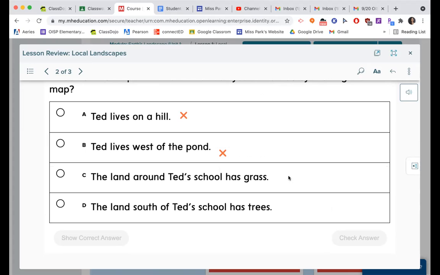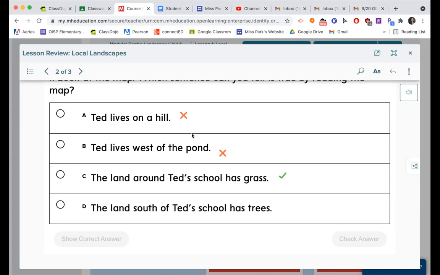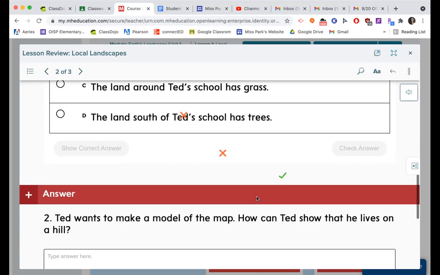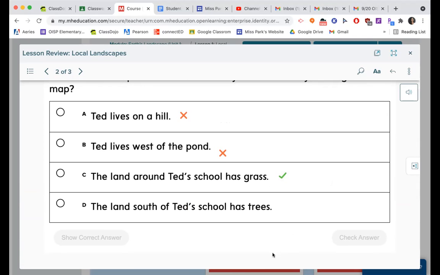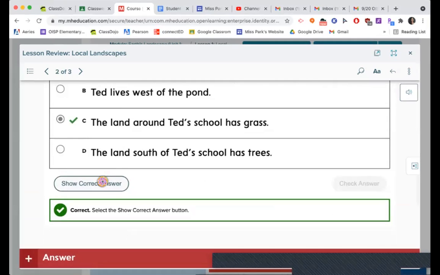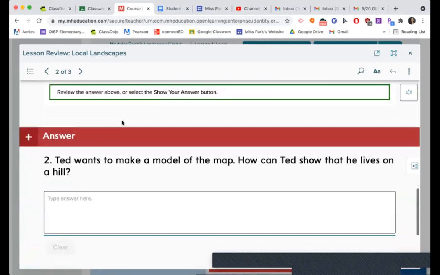So I'm going to put a check mark, but I want to read the last one to make sure. The land south of Ted's school has trees. So south on this map would mean down. And let's check. Is there any trees down here south of his school? Well, I see one up north of his school. I see one east of his school, but not south. So it's not going to be D. So your best answer is going to be C. Now what you're going to do is check your answer. And look, you got it right. Show the correct answer. The answer was C.